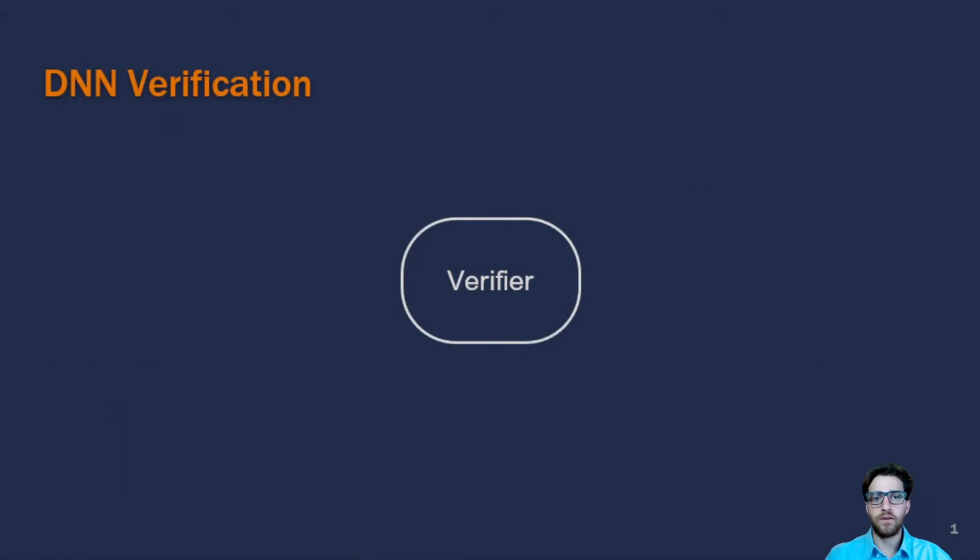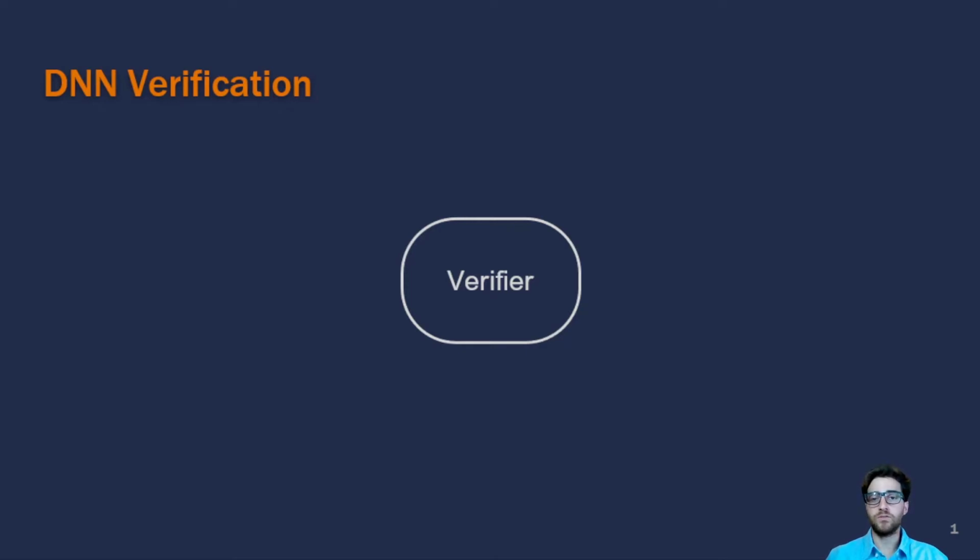Deep neural networks are increasingly being applied to safety-critical domains like autonomous driving cars or medical surgical robots. Therefore, there is an increasing need to verify these systems to ensure a certain level of safeness. In the last couple of years, researchers have developed different algorithms to determine if a DNN meets the specified requirement. Let me quickly explain what a DNN verifier is and how it works.